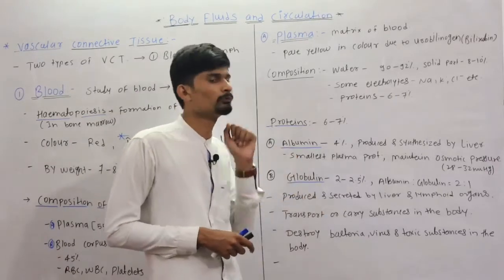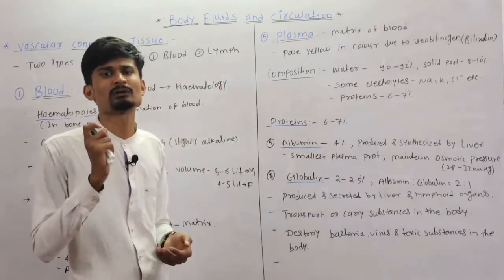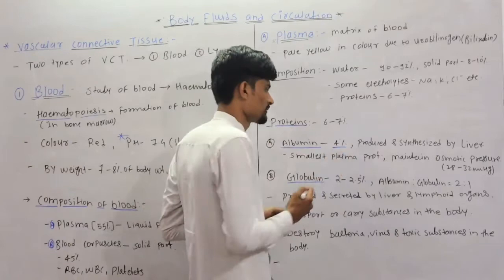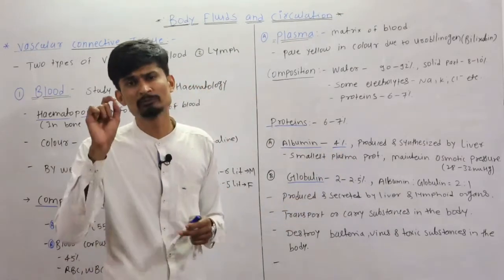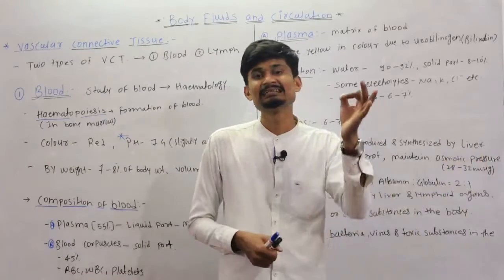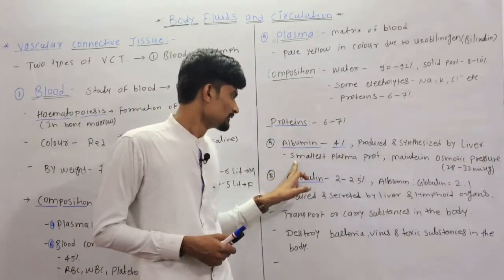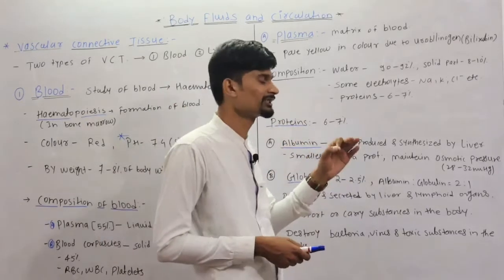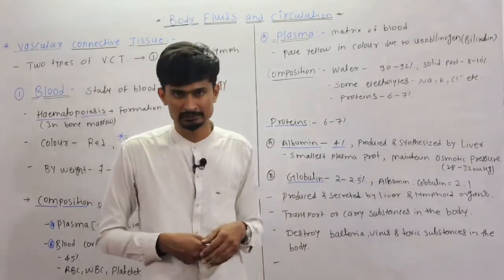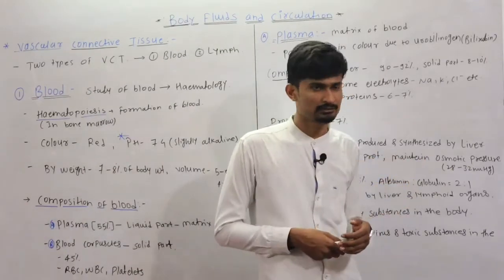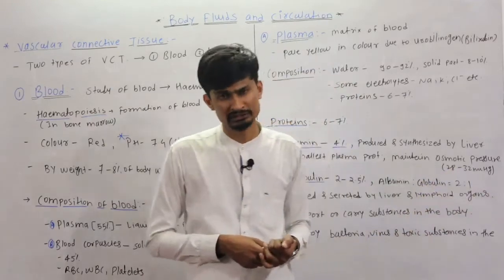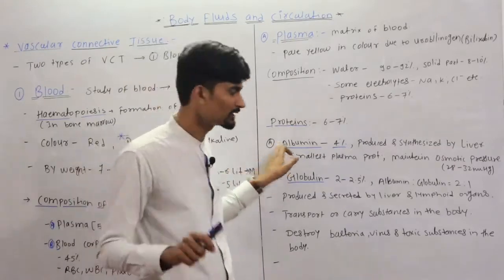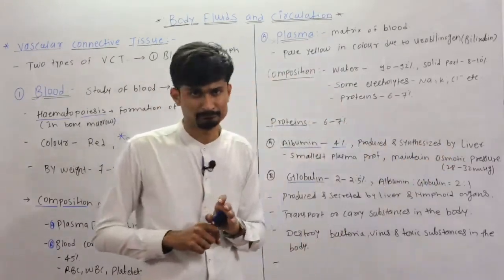So the first one is the albumin protein. Albumin is a plasma protein which is 4% of total proteins. Okay? This albumin is synthesized by the liver. Then this albumin is the smallest plasma protein, and the function of albumin is to maintain the osmotic pressure of the plasma or the blood. So it maintains the osmotic pressure, that is 28 to 30 mm of Hg, the osmotic pressure of the blood. So that is albumin. The important function is to maintain osmotic pressure.